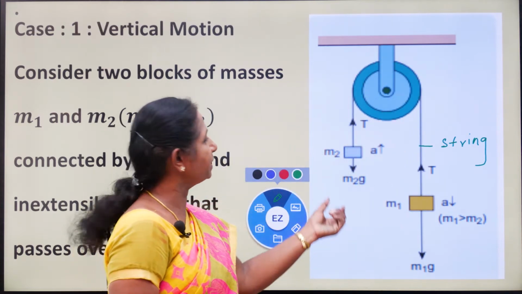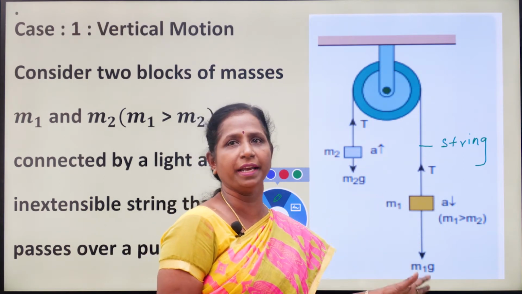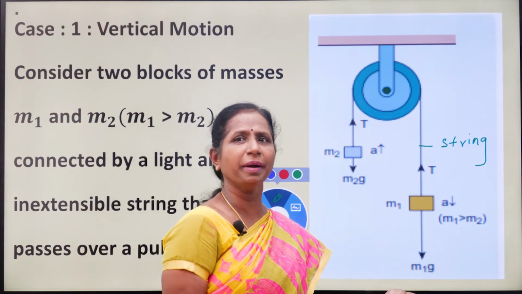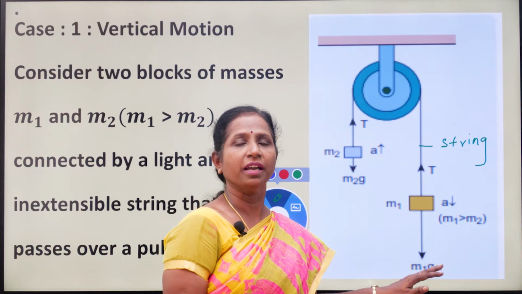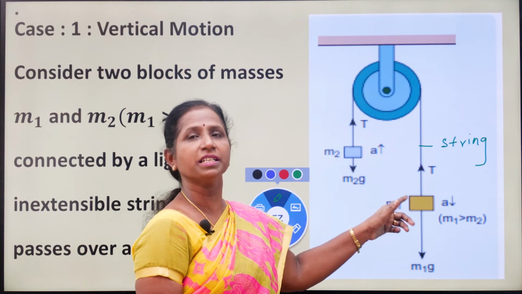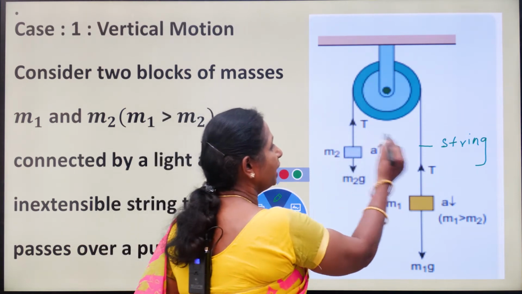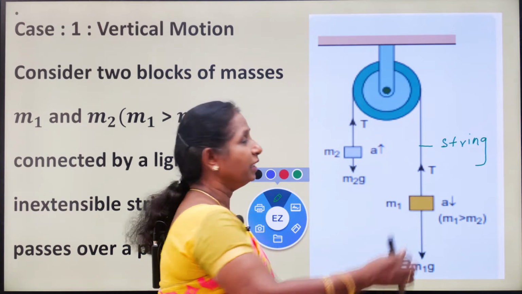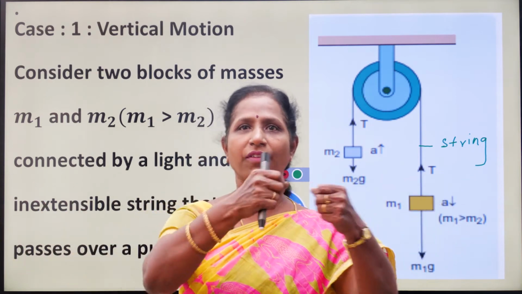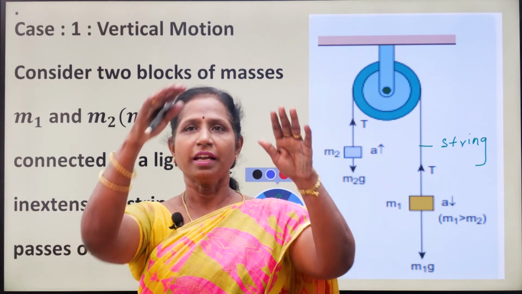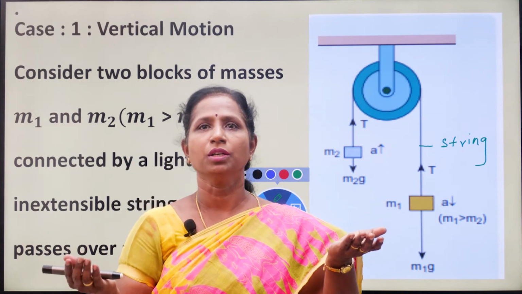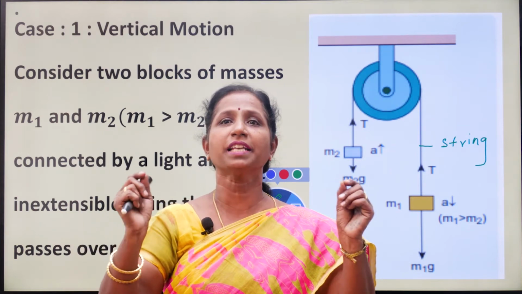Now what happens? The acceleration of the body will be varied if we apply force. Force is applied, and here automatically gravitational force will be acting on a body. If force is applied externally, the body's acceleration is varying. Here the two blocks M1 and M2 are connected by the same string, only one string. We have taken a string, a wire, or a thread. At one end of the thread we have connected mass M2, at the other end we have connected mass M1. So both the blocks are connected by the same string.